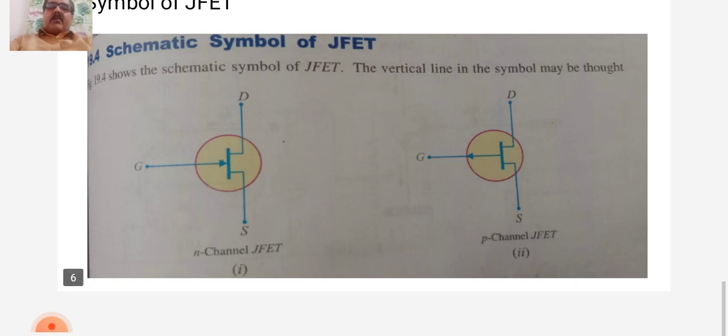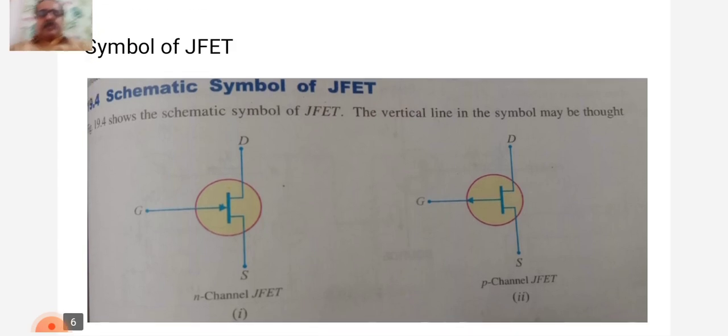The need of JFET: why is it needed? We have to consider that modern electronic equipment became transistorized. That means we can say that bipolar transistors were unable to replace the vacuum tube.